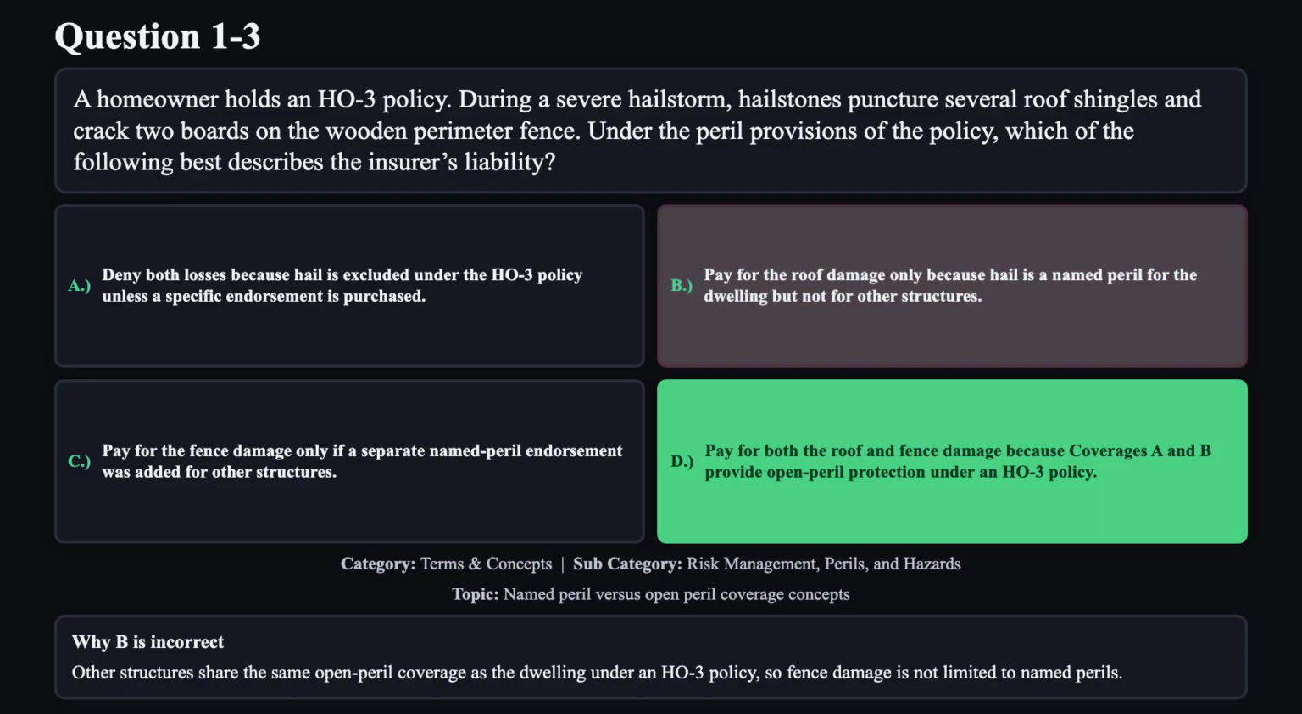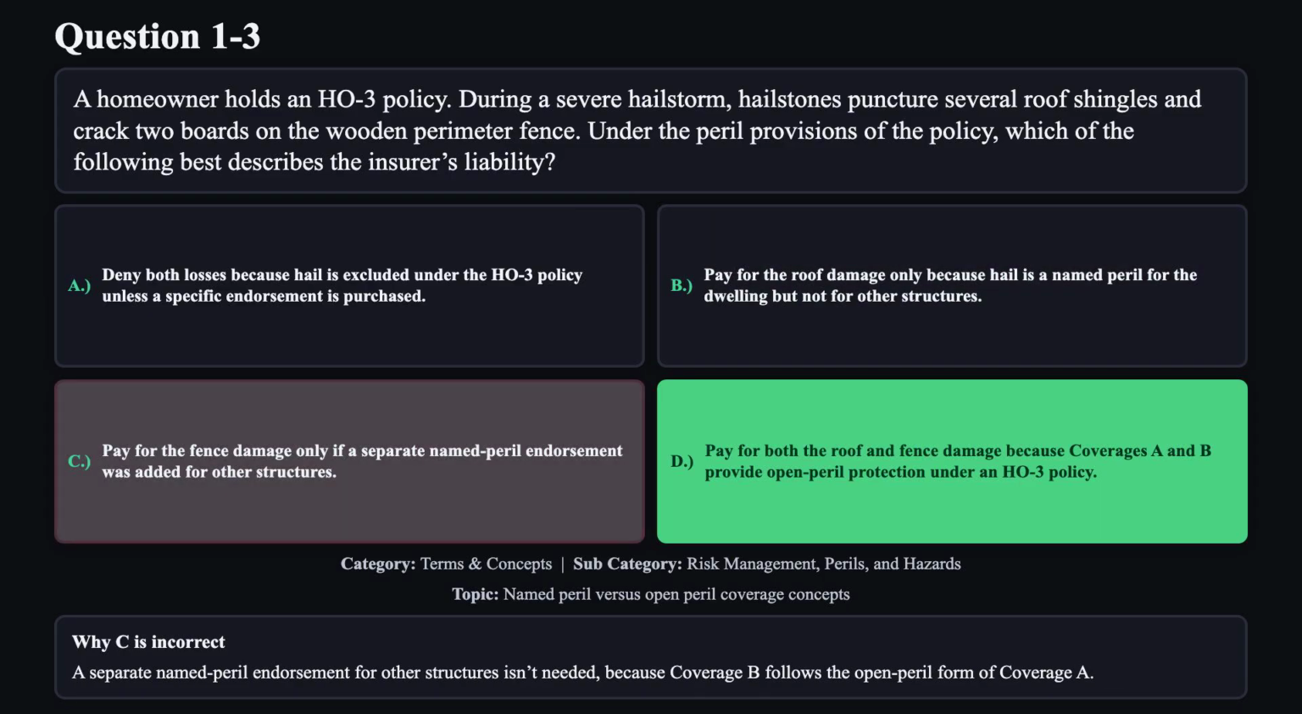Reason B is not correct. Other structures share the same open peril coverage as the dwelling under an HO3 policy, so fence damage is not limited to named perils. Reason C is not correct. A separate named peril endorsement for other structures isn't needed, because coverage B follows the open peril form of coverage A.